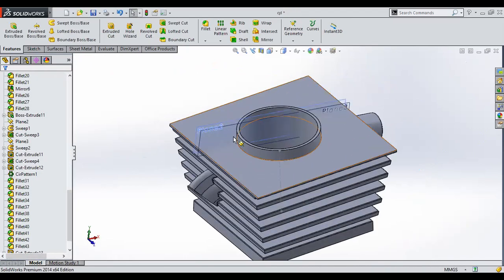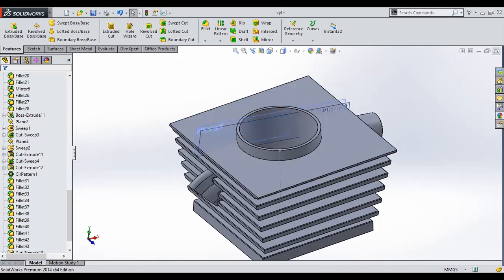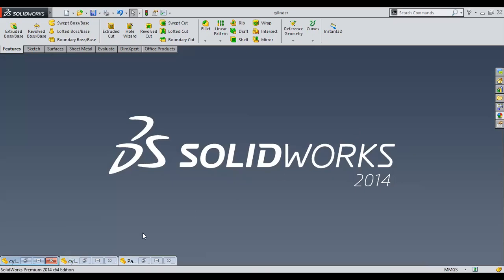Then you can create the geometry on the top for fastening the cylinder head, cylinder, and crank all at once. That is done by creating geometry on the faces, which is already done. Okay, so I'll show you the completed part.